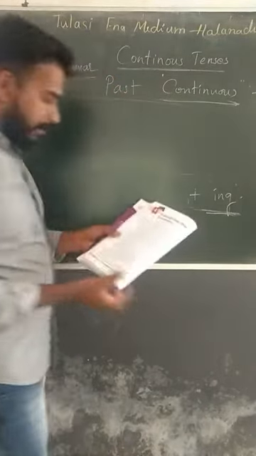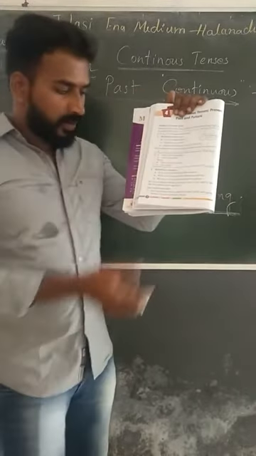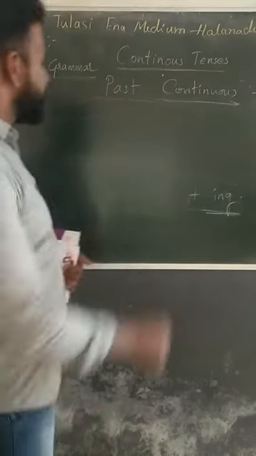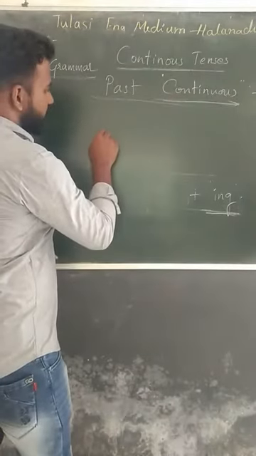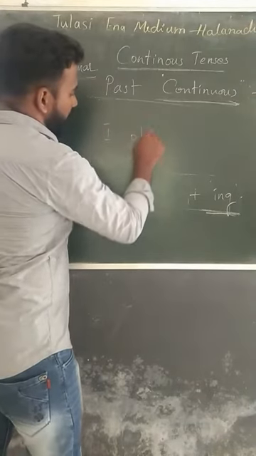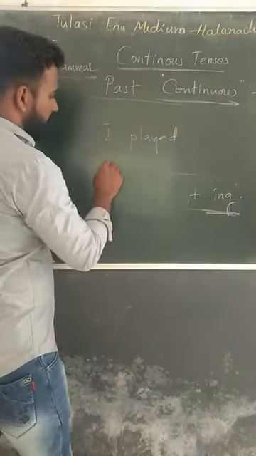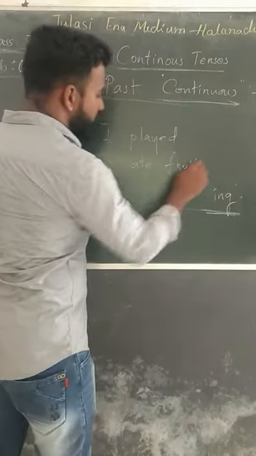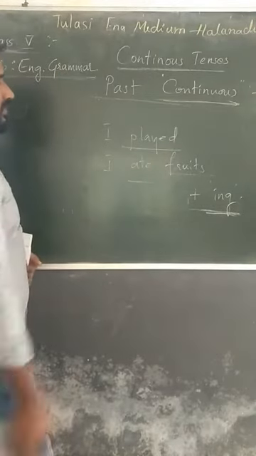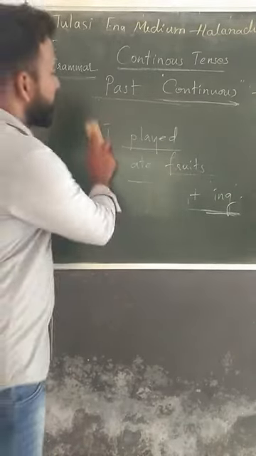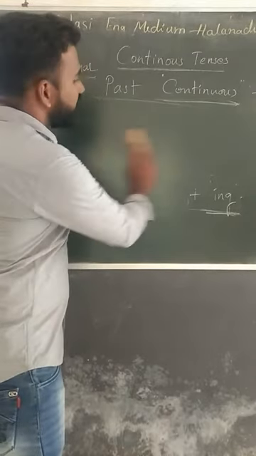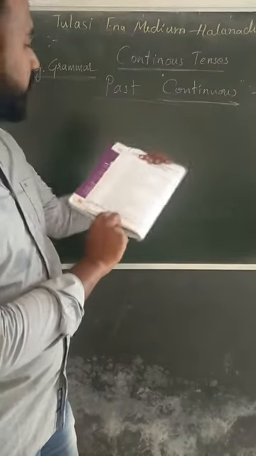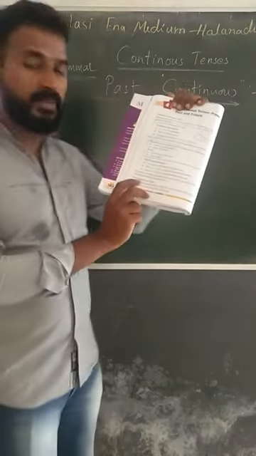Past continuous. See, past tense, simple past. In simple past we use, I played, I ate fruits, like that. Sorry, that was simple past. Now it is past continuous. Examples like what I gave for simple past.